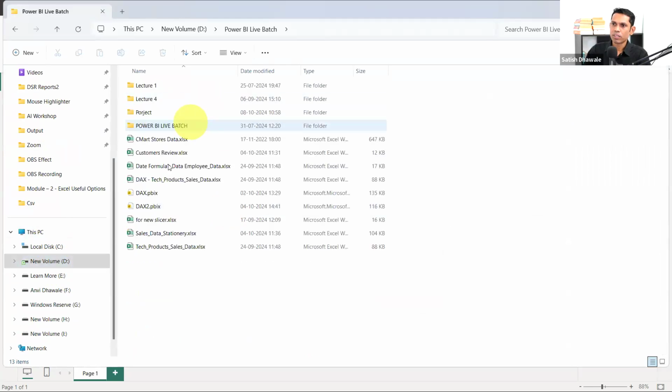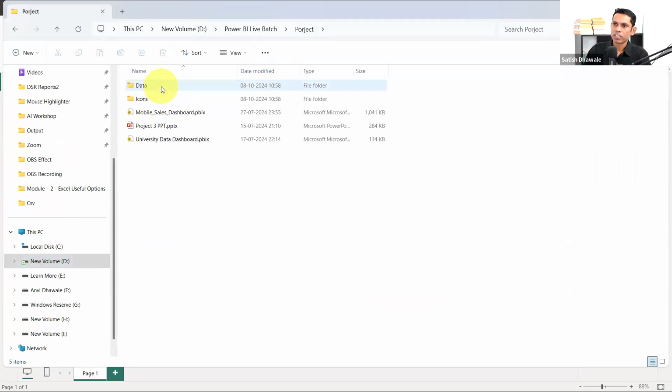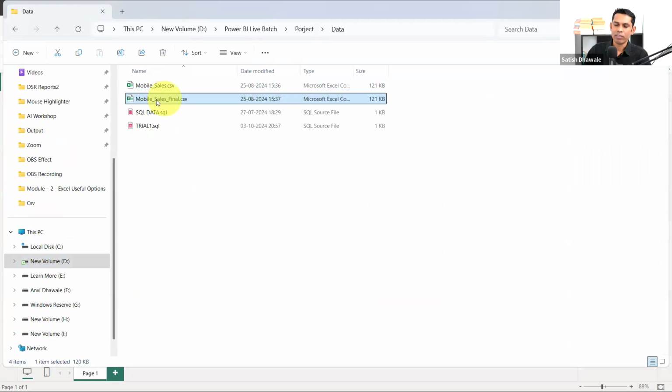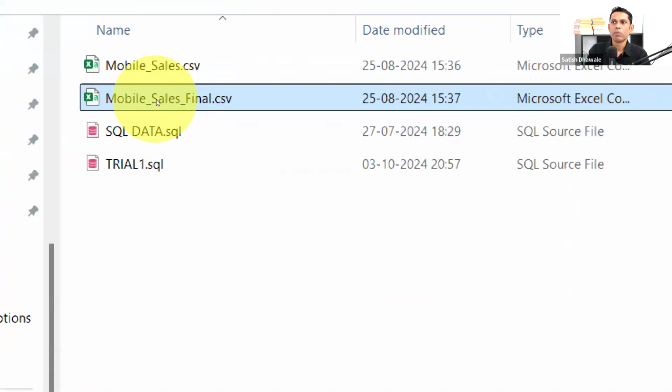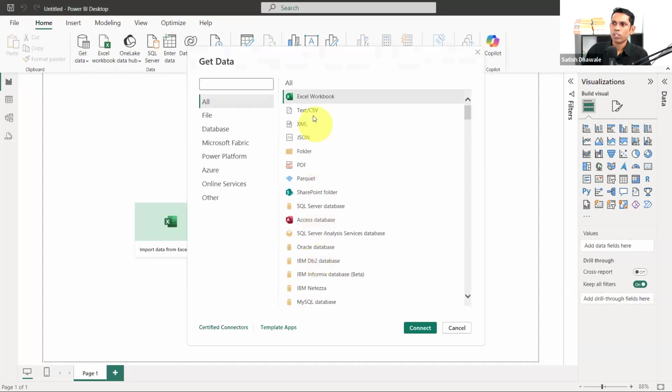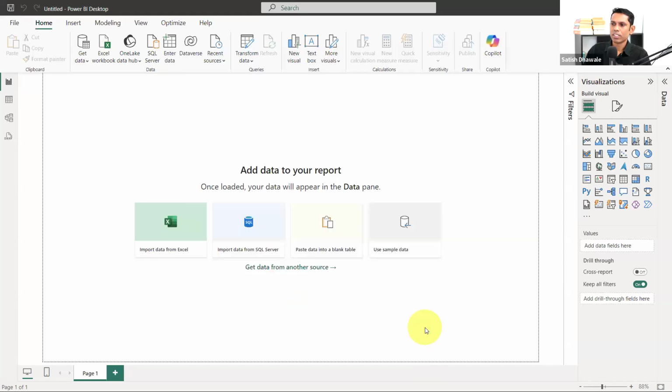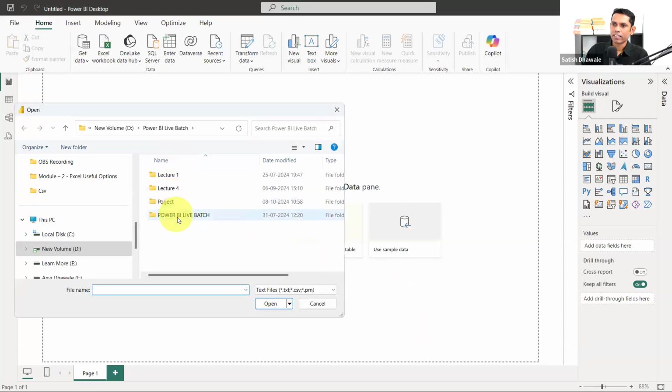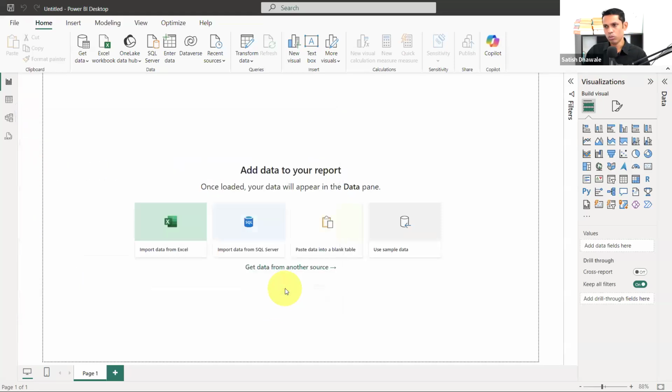And you need to download this particular file only, which is mobile sales final, a CSV file. Look at here, mobile sales final. Now I'm pulling this data by clicking on this option, get data from another source. Once you click on that, click on text CSV, say connect, and go and open your folder and select that file.